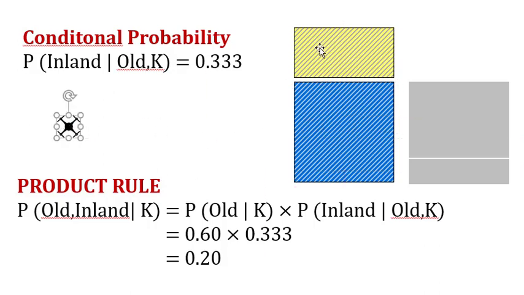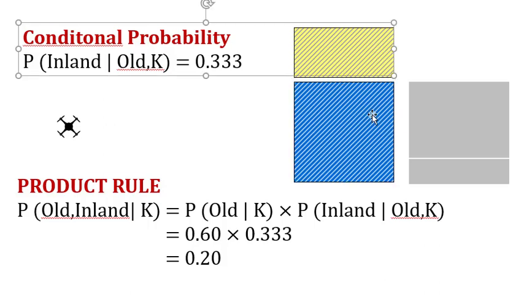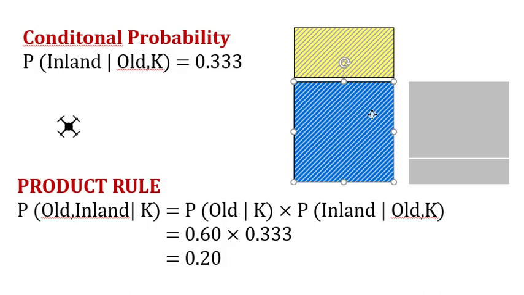So given that we know it landed here in an old area, for these purposes we completely ignore the rest. We have to delete the new area. We eliminate it from our consideration because we know it didn't land there. Now, if we know that the drone landed in the old area, so it's here or there, what's the probability that it was inland?